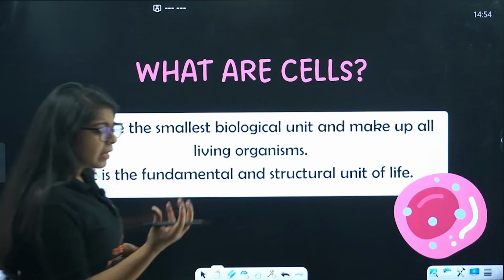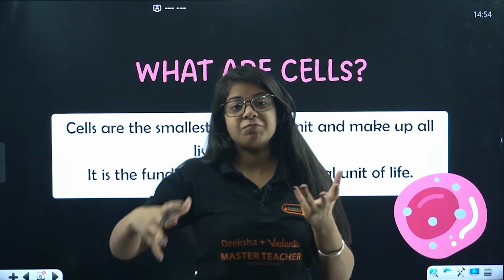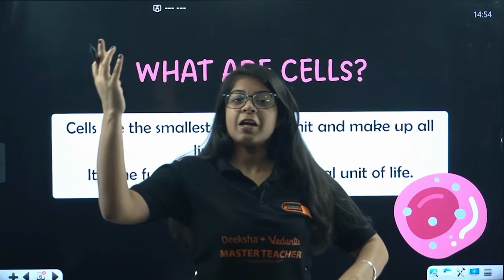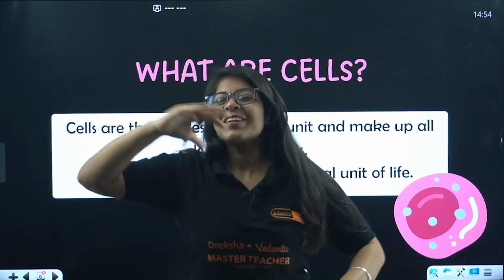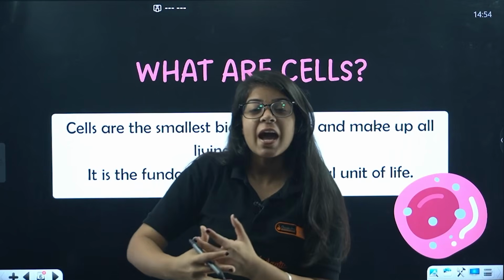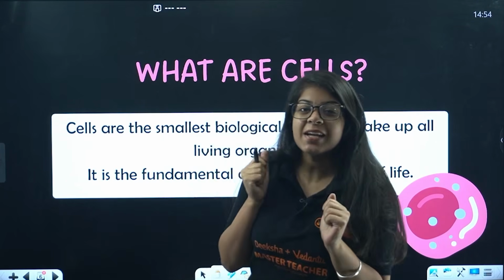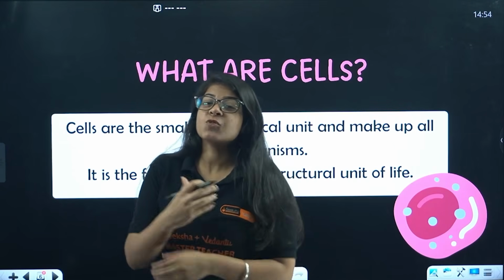Okay, now what is exactly a cell? Ma'am, cell is a brick. Okay, but a brick is also made up of so many things, right? You heat it in that, we call it bhatti. You heat that in that oven, it is made up of some sort of sand. You put water in it, and it has so many structures in it, right? So what is that brick? That is what a cell is.